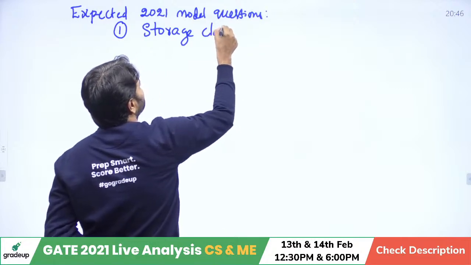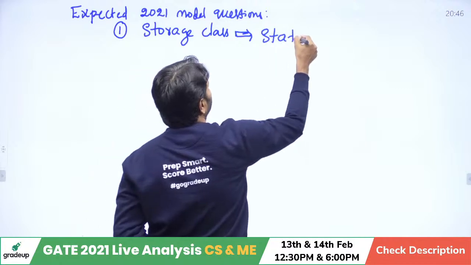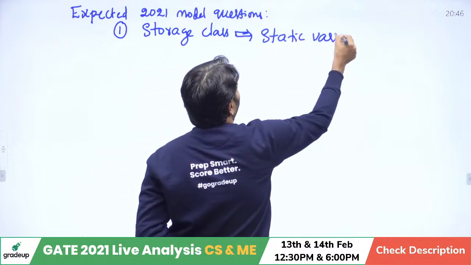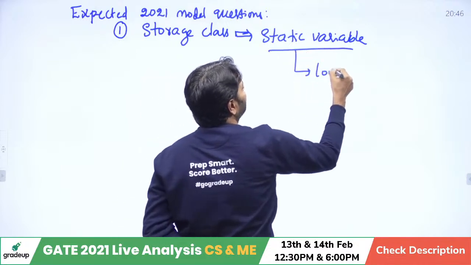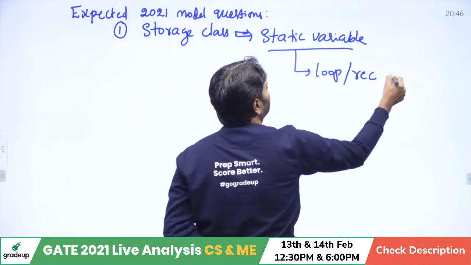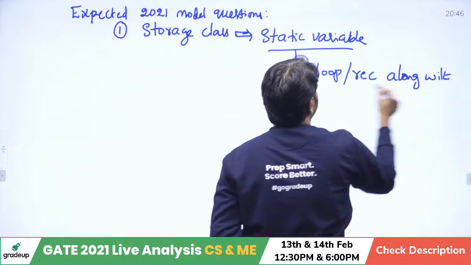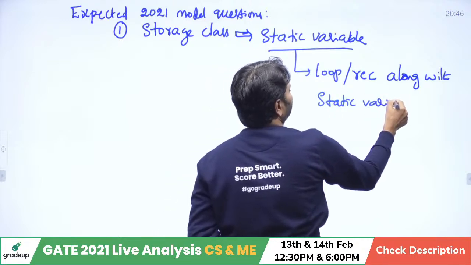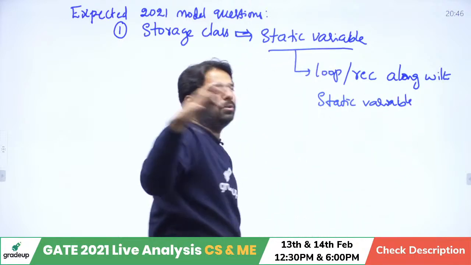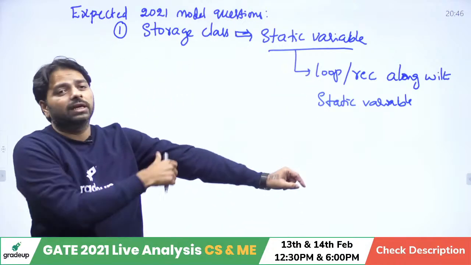In storage class, mainly focus on static variables. They might ask loop or recursion along with static variables. That makes a lot of confusion when you keep coming to the same block, because it retains the previous values. So that is very dangerous.